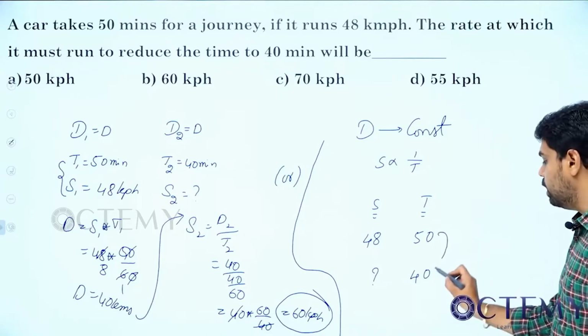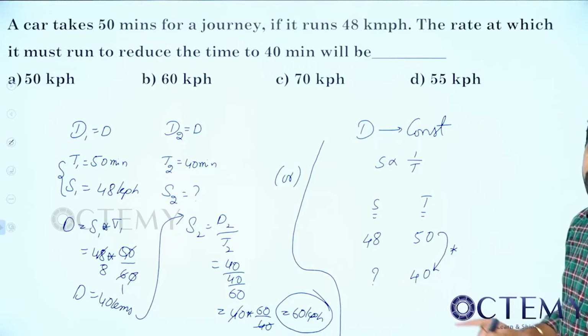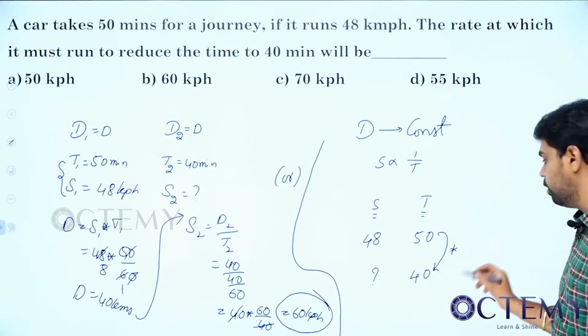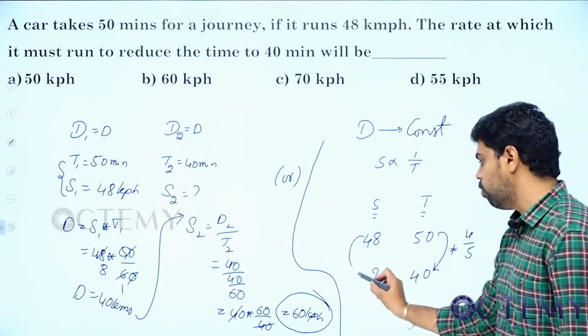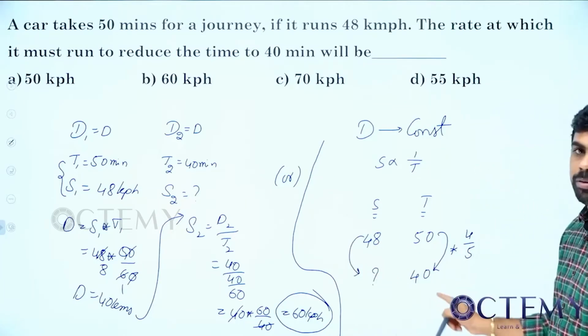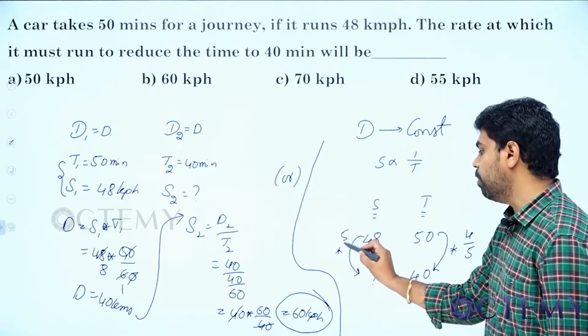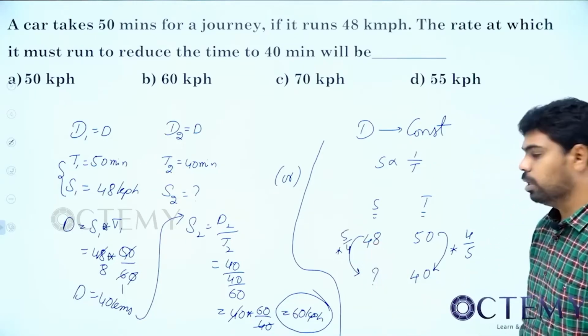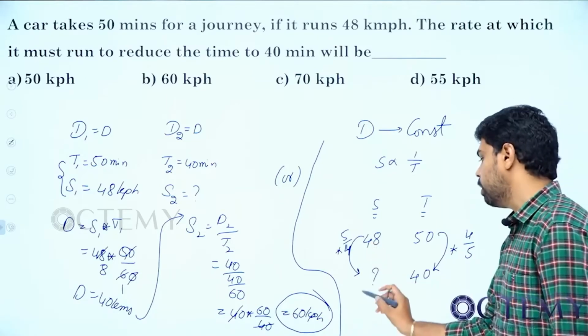So what is the relation here? Always take the one nearer to the arrow mark by the one away from the arrow mark. This is what we were doing from the starting. So this is 4/5 into 4/5. So now what about this one? When time is into 4/5, speed should be into 5/4. Into 5/4. When this is into 5/4, so this is how much?